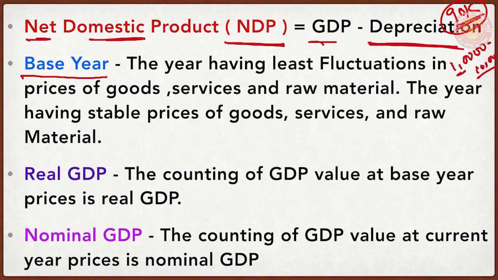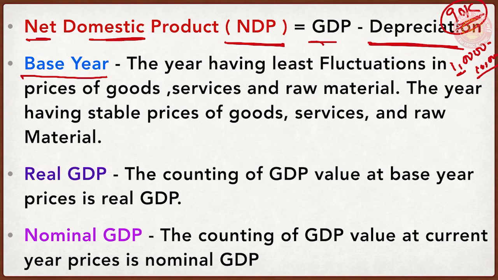Why do they decide a particular year as a base year? Because we want a particular year as a reference year to compare the current situation and the previous situation, and to come to a conclusion about our schemes, policies, programs, and functionings.